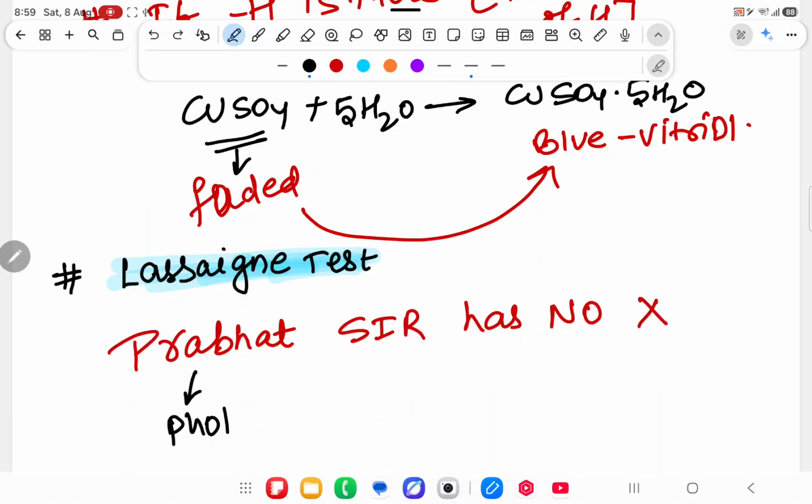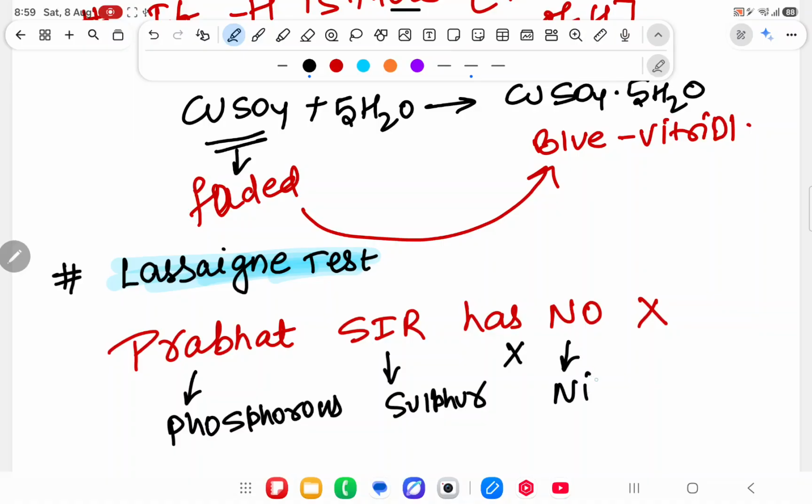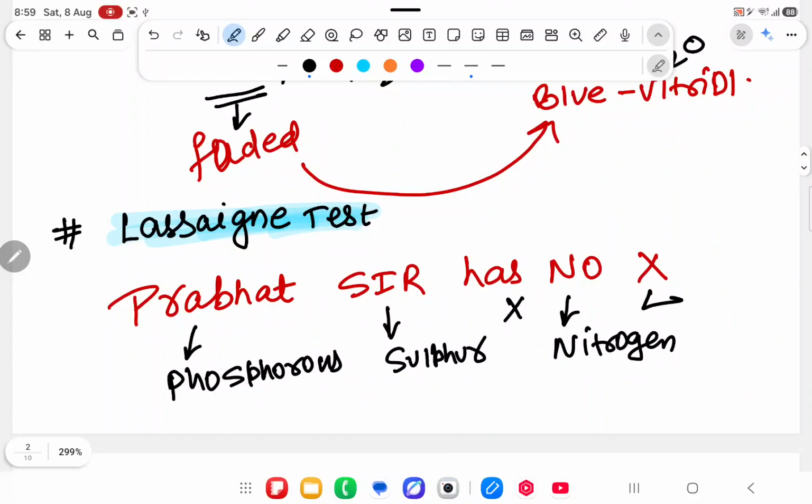Prabhat means phosphorus. Sir means sulfur. Has no meaning. No means nitrogen. Just to complete the sentence I have written has. And X means halogen. What are the halogens? Chlorine, bromine, iodine, like that.